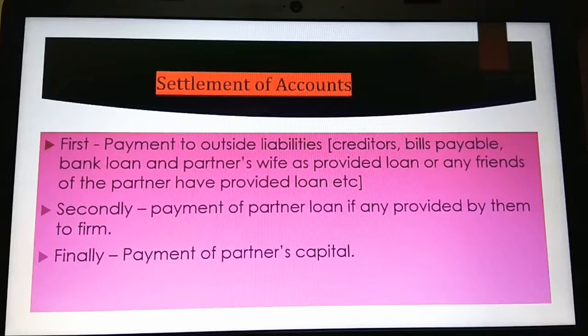Then finally, we have to make the payment of partner's capital. So what is left out? If there is any surplus or deficit, it depends upon here. We don't have a balance sheet. If the firm is getting dissolved, we need not go for a balance sheet. Instead, we will close the accounts up to the bank or cash account, because we have to check whether everything is settled among all the partners. So let us go for the next.